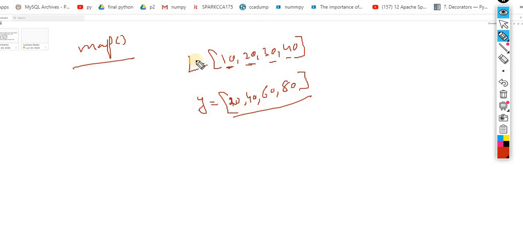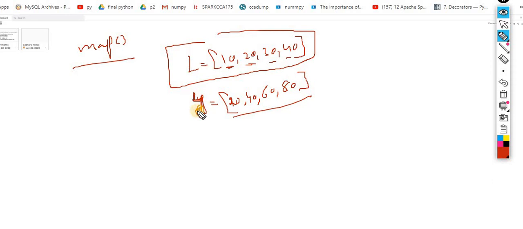Getting my point? You are taking a list and your client says, multiply every element by 2 and store it into a new list, so you have to append. So how can I achieve this kind of requirement, and what is the logic for this map? Now the question is: on which condition are you supposed to use map?